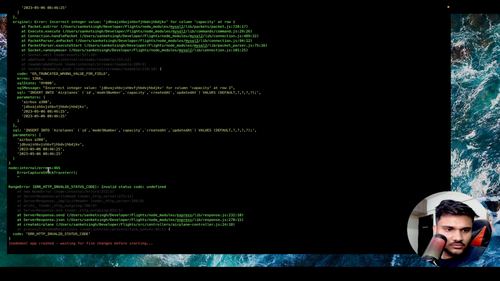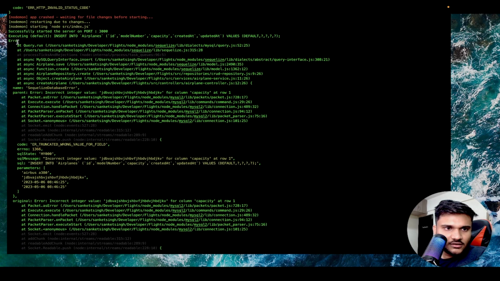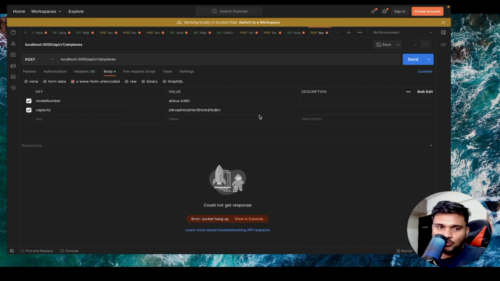And now you can see, from where the server restarted, we are just getting a custom error. And this time the name of the error is SequelizeDatabaseError. So this is a specific Sequelize error that you are getting, meaning Sequelize is actually not able to process it, right? So in case you get this kind of error also, then you can actually send this AppError and everything, right? Okay. Let me show you one more case.